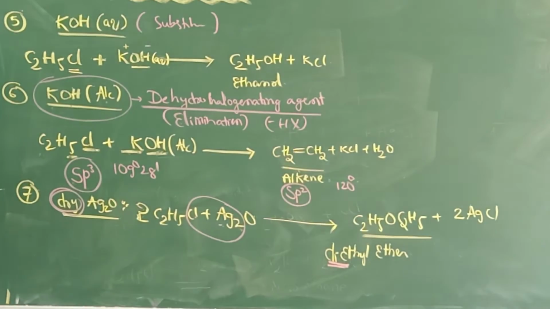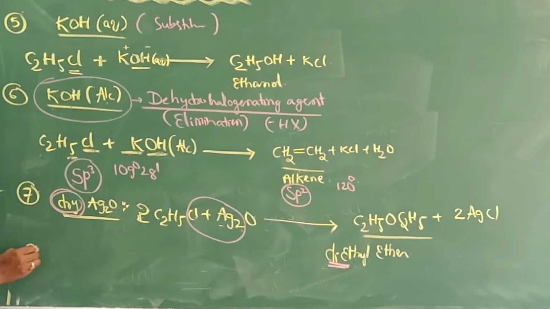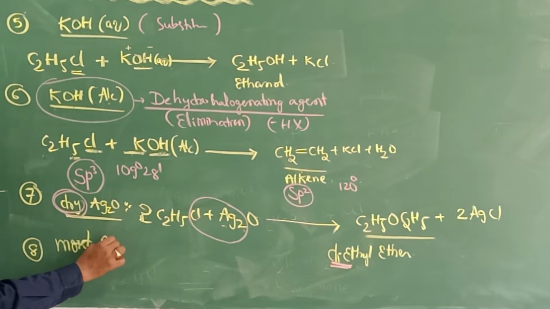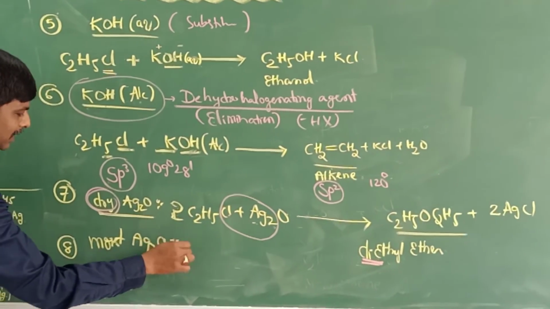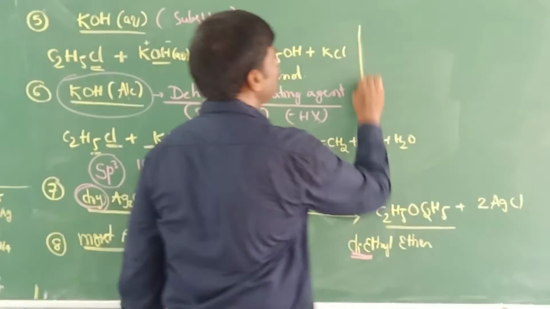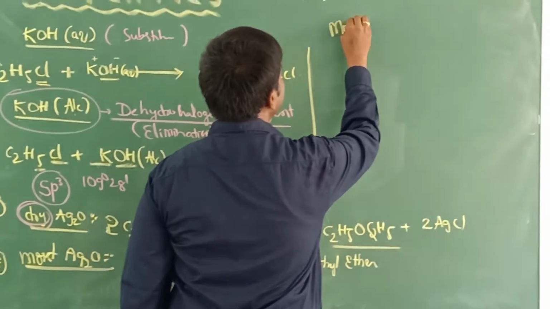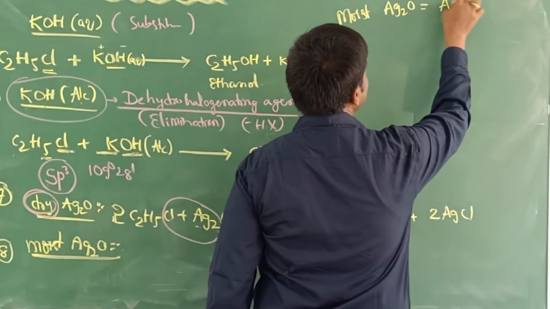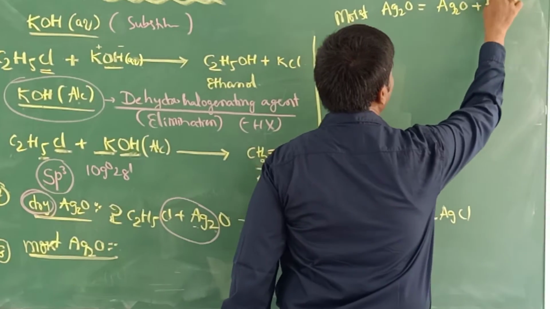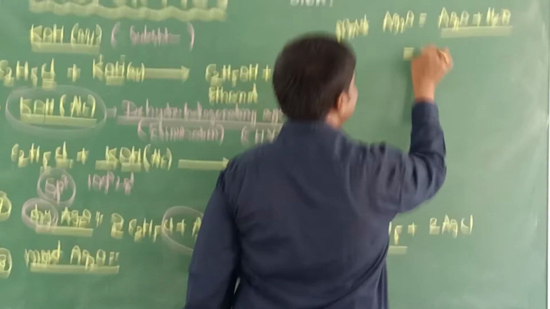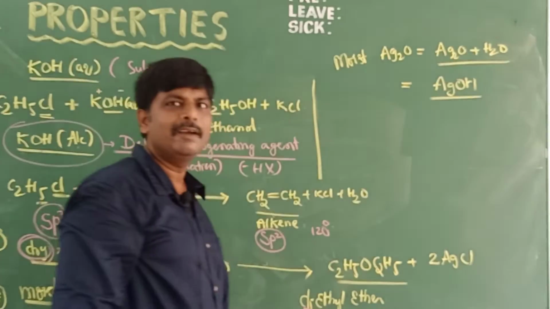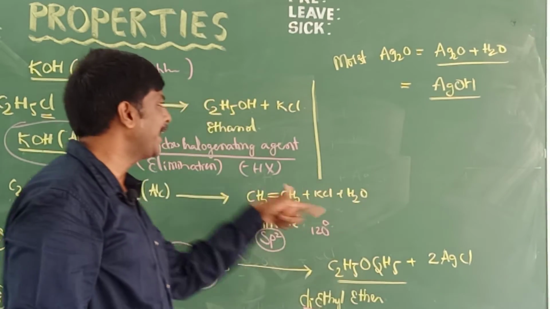Next one, eighth property, reaction with moist silver oxide. Here I will explain. Moist silver oxide means silver oxide plus water. So that means it is nothing but AgOH, silver hydroxide.